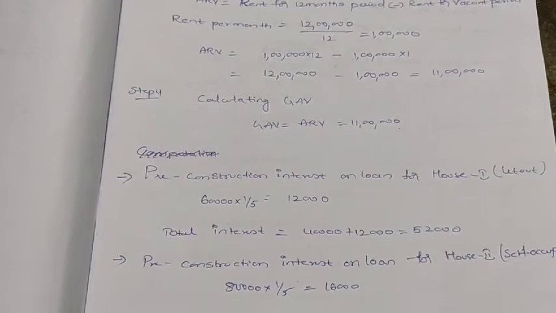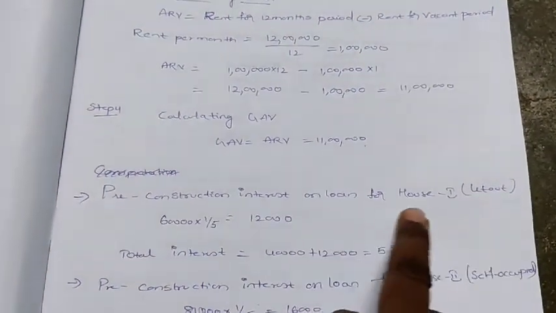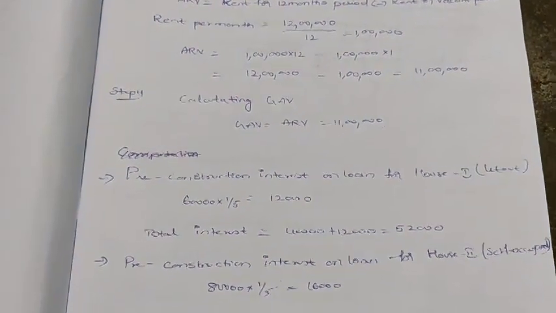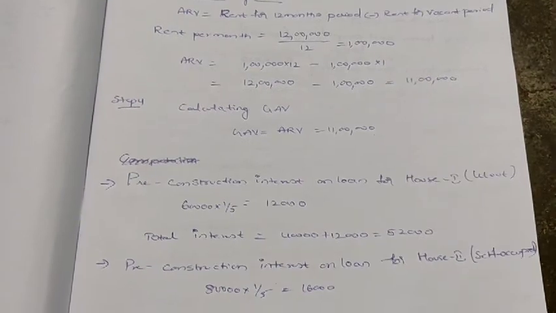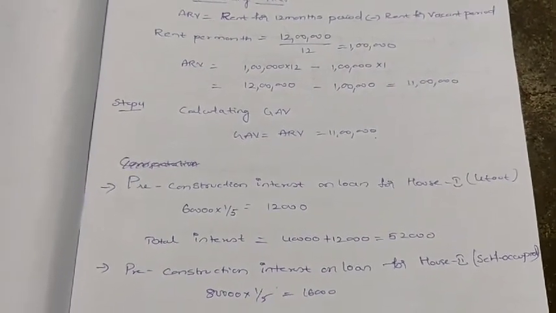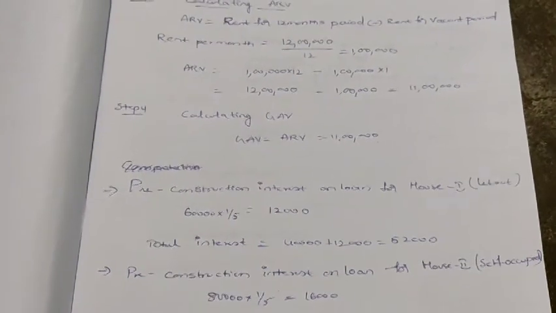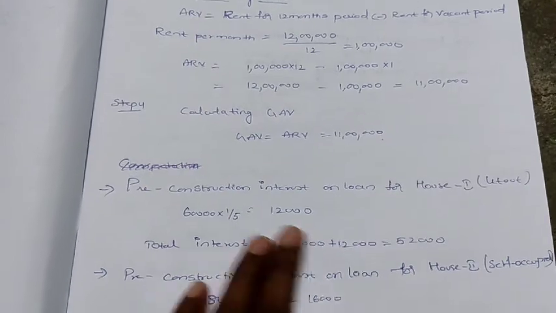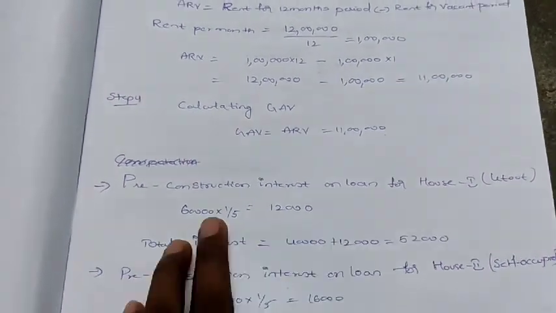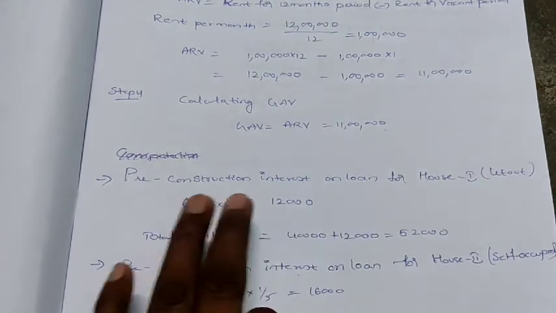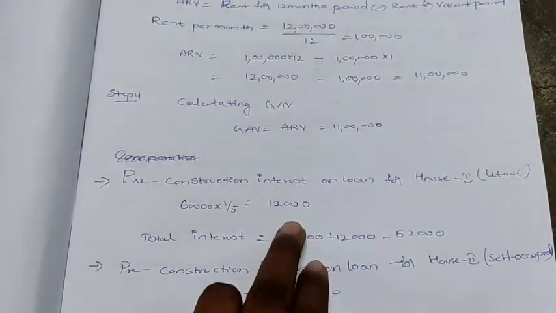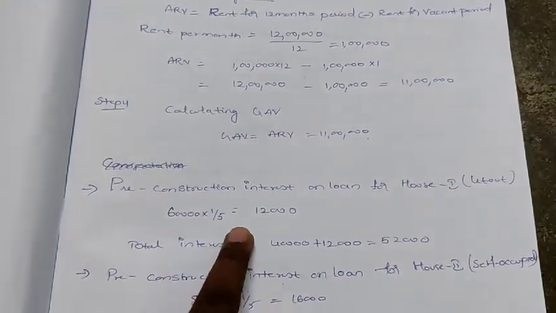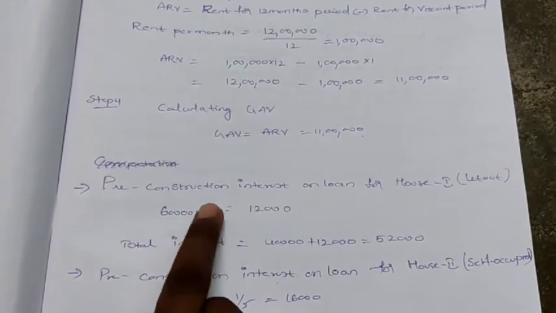So first for house 1 we will see. Pre-construction interest on loan for house 1, that is let out. First of all, pre-construction interest should be divided into 5 equal parts. Why we have to do this is because the interest which we are paying at the time of construction, the IT department won't give as a deduction for the total amount at a time. So that's why they will make 5 equal parts, and for 5 years they will give it as a deduction. So here pre-construction interest in the question, 60,000 he has given for house 1, divided by 5 you do.